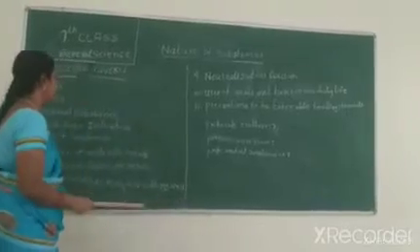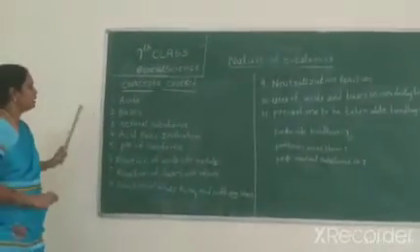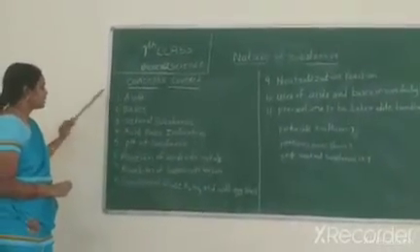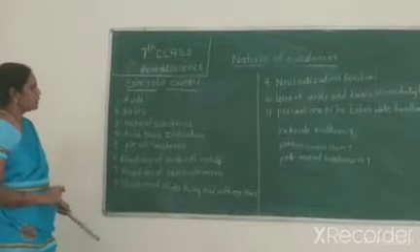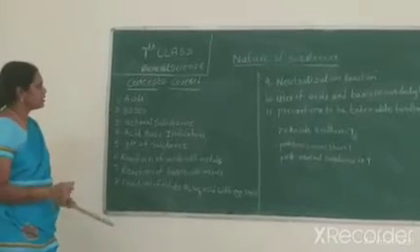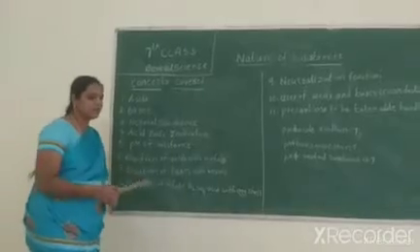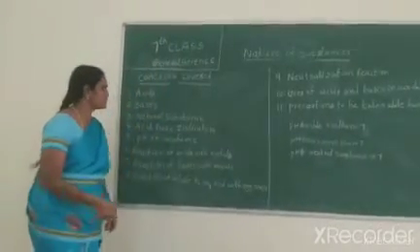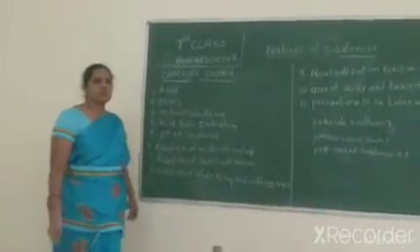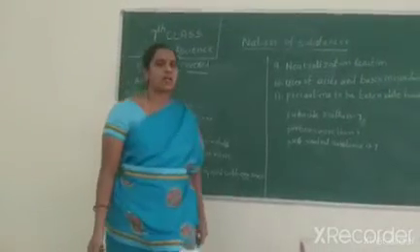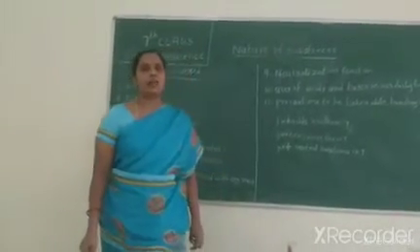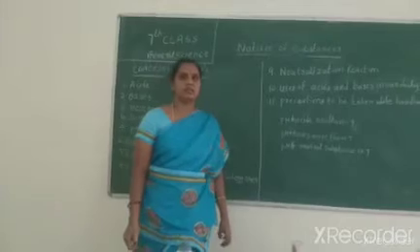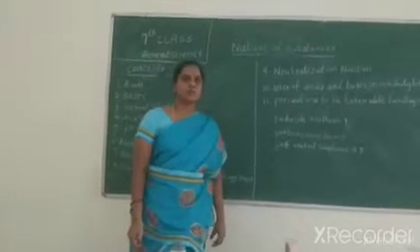But we have also learned some of these 8 concepts already. Briefly, I will explain the 8 concepts, starting with acids. What is the meaning of acids? Acids taste sour, so a substance with a sour taste is called an acid. Acid comes from the Latin word acer, and acer means sour.